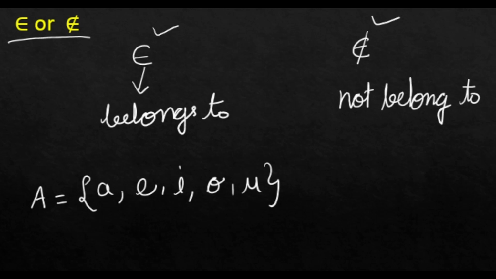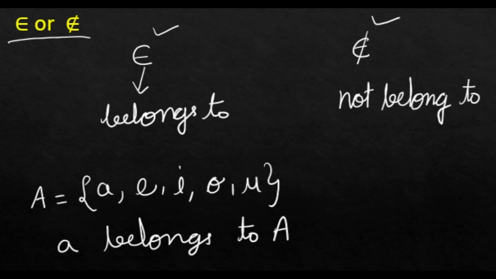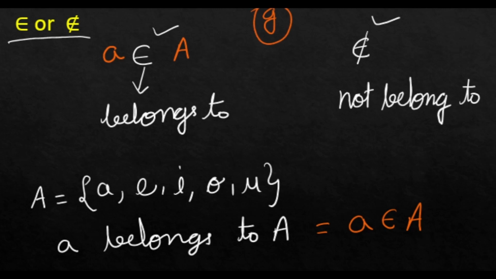For example, I want to show that A belongs to set A. So how I will write this? A belongs to A. That means A belongs to A. Suppose there is another element named G and it is not in the collection of objects. So how I will show this relation that it doesn't belong to set A?